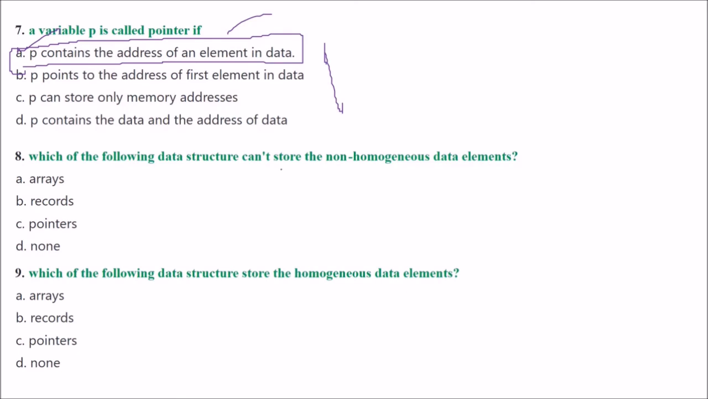Next is, which of the following data structures can't store the non-homogeneous data element? So this is a very obvious question. Arrays cannot store the non-homogeneous. They can only store the homogeneous, meaning same data type values or data elements. Next is, which of the following data structures store the homogeneous data elements? The answer, we'll go with arrays. We have already discussed this. We'll go with array, but records also, if we say that you have homogeneous data element, we can take this also, but we'll go with array.